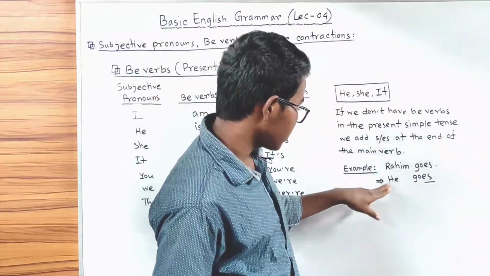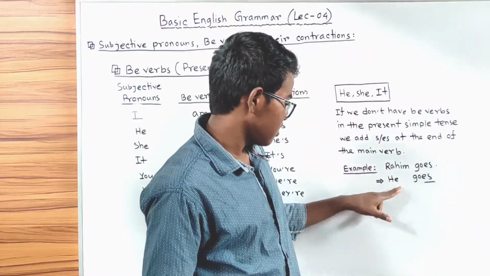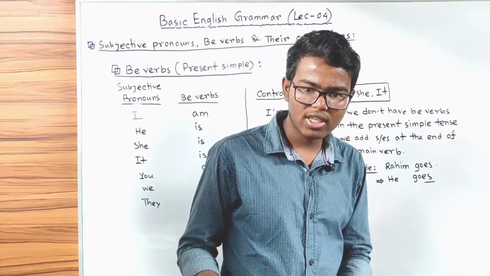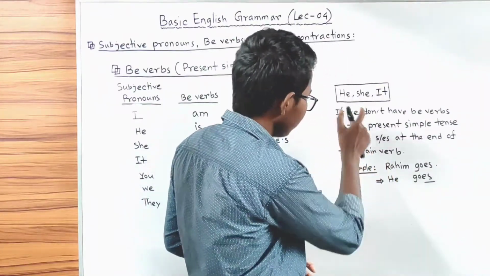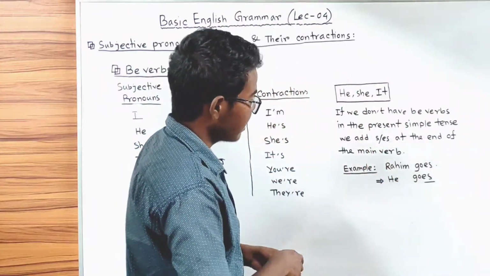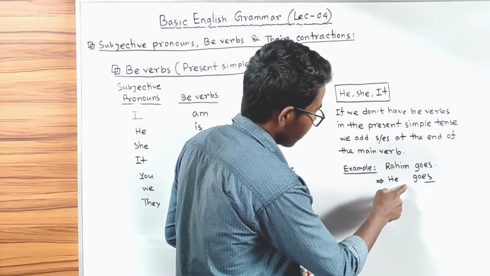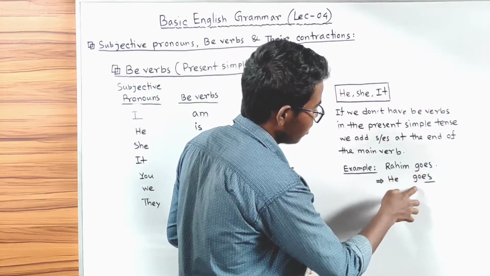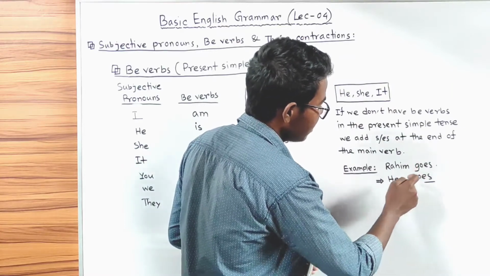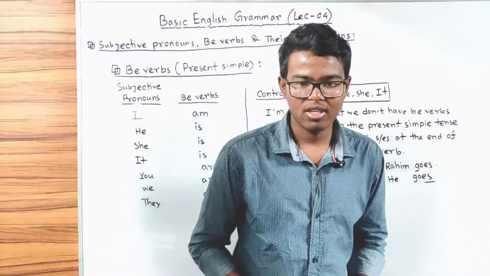We can use the subjective pronoun he for Rohim. Rohim goes, that means he goes. Here we have he, and we don't have any be verb here. So we just add es to the main verb go in the present simple tense. He goes.